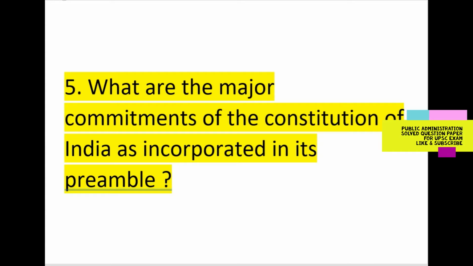The preamble promises justice to all citizens, justice being given a superior place over the other principles of liberty, equality and fraternity. A democracy cannot be established unless certain minimal rights are assured to every member of the society. The preamble mentions these individual rights as the liberty of thought, expression, belief, faith and worship, and these are guaranteed against all the authorities of the state by Part 3 of the Constitution.